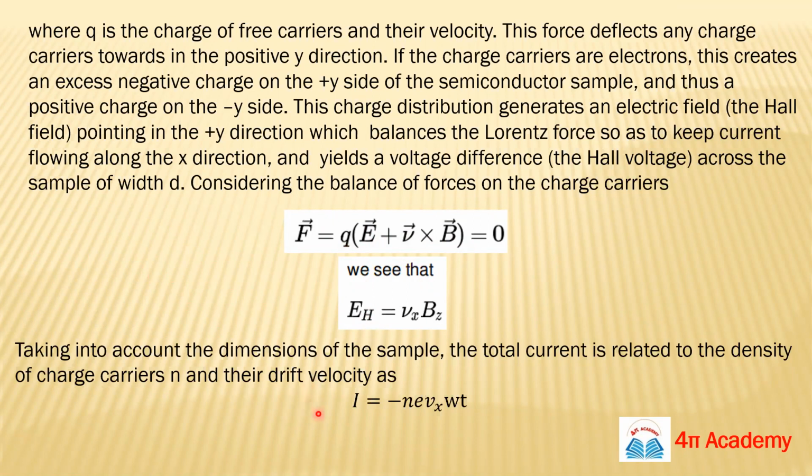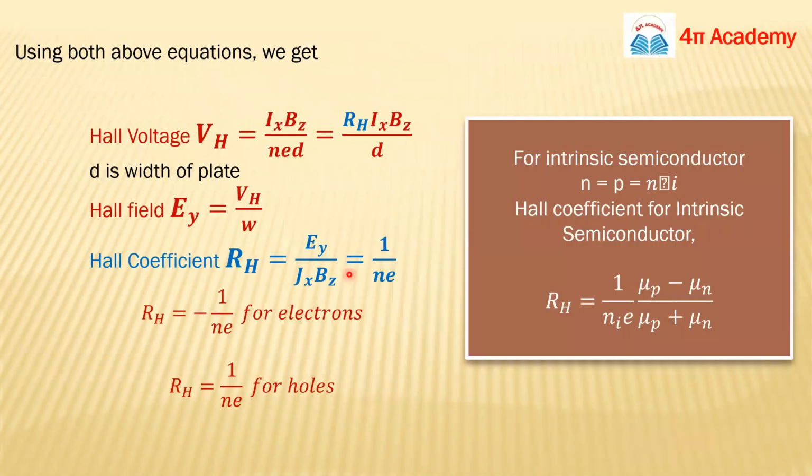Taking into account the dimensions of the sample, the total current will be this. You know the formula of current: J equals sigma E. So I will be J times area, so it will be n e vx times W d, and we are taking a minus sign because the current is due to electrons.